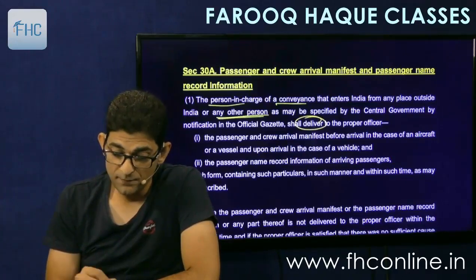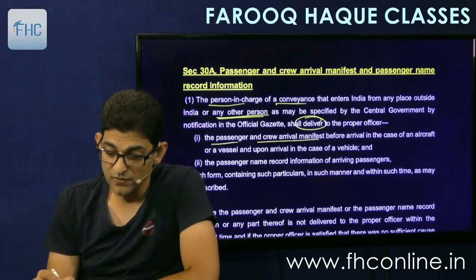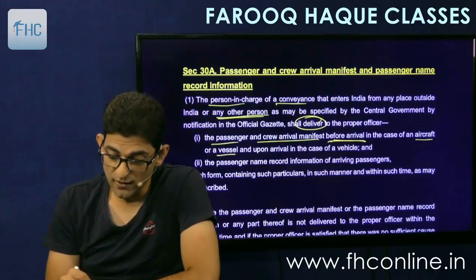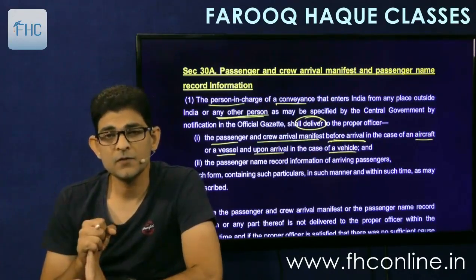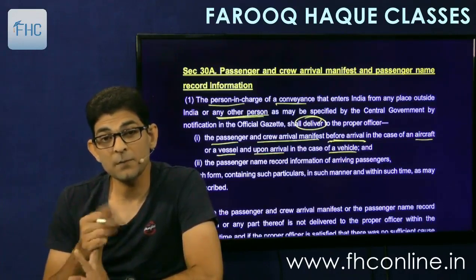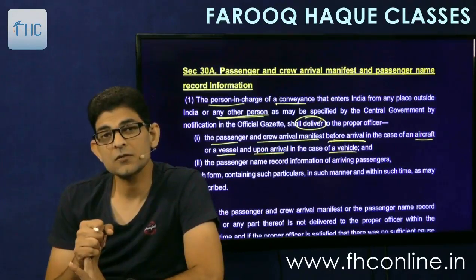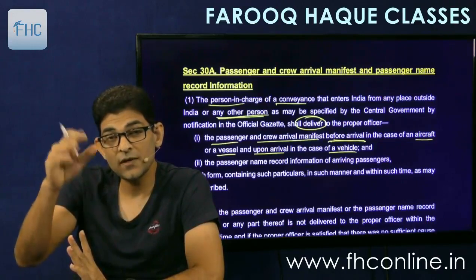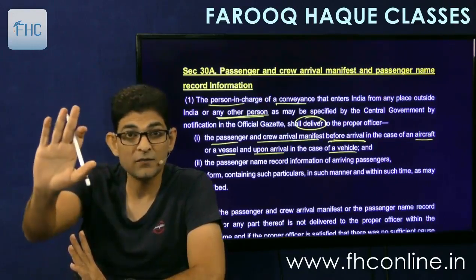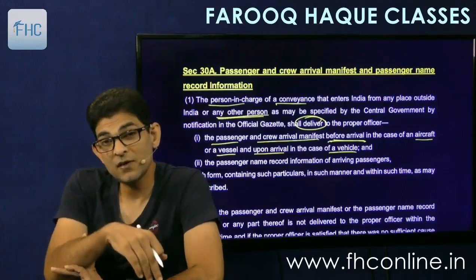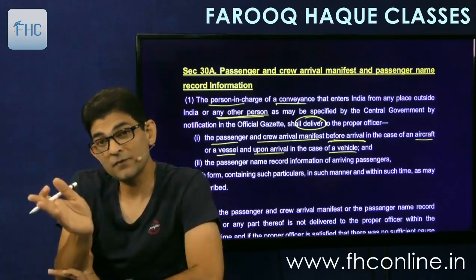Shall deliver the passenger and crew arrival manifest before arrival. Before, underline before, in case of aircraft or a vessel, and upon arrival in case of vehicle. So these are for passenger vehicles basically. If any passenger vehicle is coming from, say, Pakistan, a bus, that bus service which goes on. So the bus arrives at the border, at the customs station. As soon as it arrives there, the conductor will go and give this whole list of passengers. And in case of aircraft and vessel, it has to be submitted before arrival.